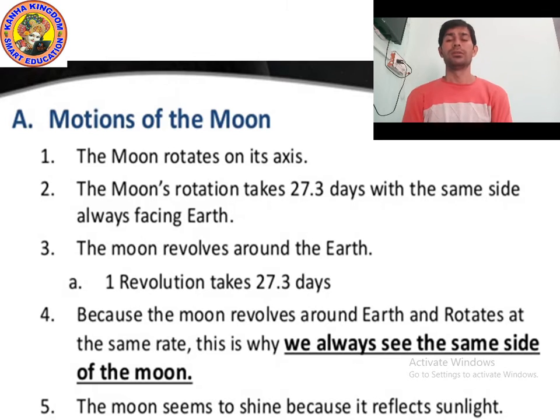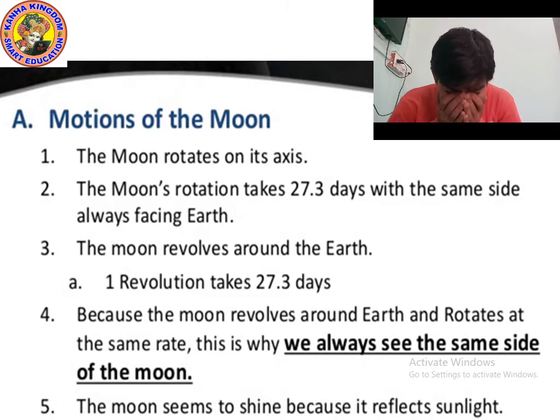Well, the moon is a fascinating object. Many poets write poems on the moon, and you might also know many poems on the moon. Chanda Mama.